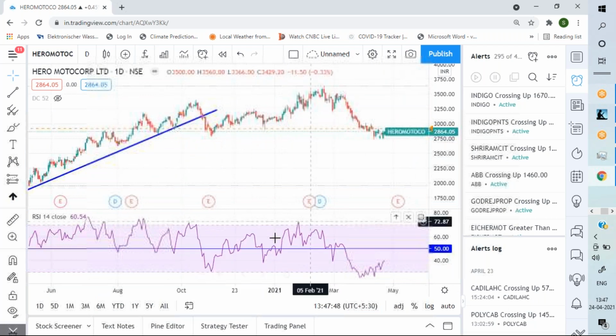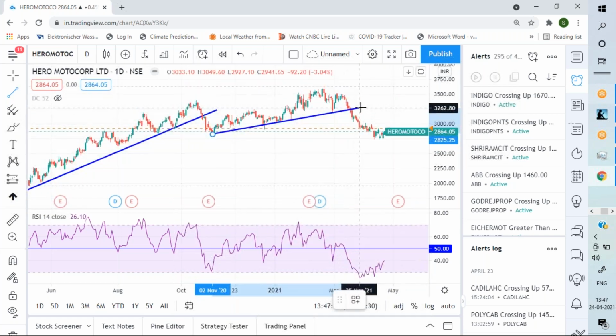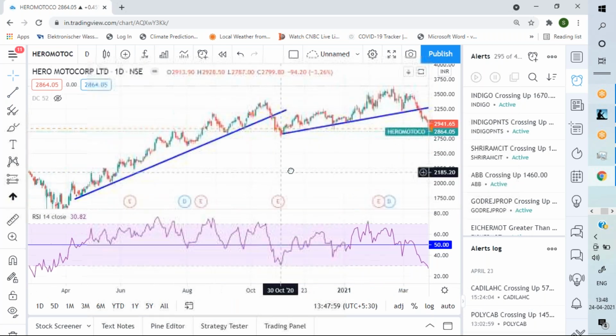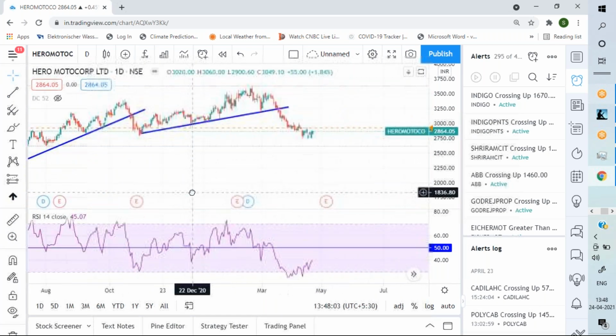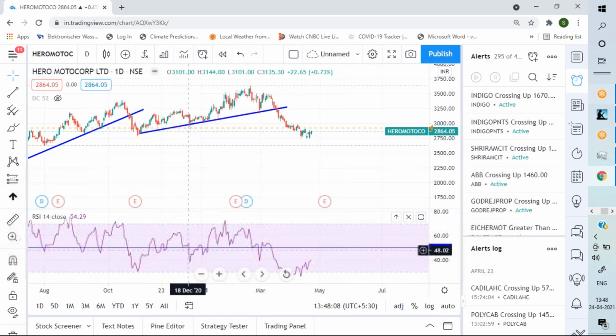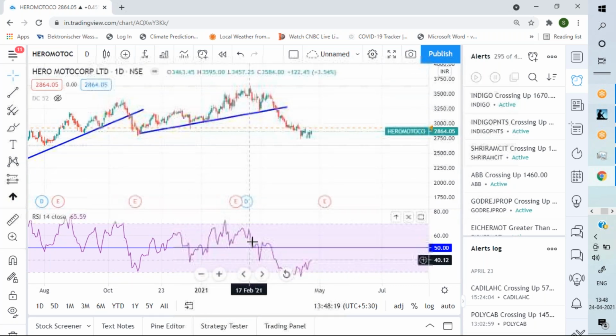Now this move was with the help of RSI, it could not be defined that much. But it is not necessary that every time RSI would behave so orderly. Here in this case, RSI did not behave so orderly. See, in this part, quite a strong breach of this 50 line, and then it went up. And after that, you could actually play the buying game, buy on dips game, when it was doing like this.